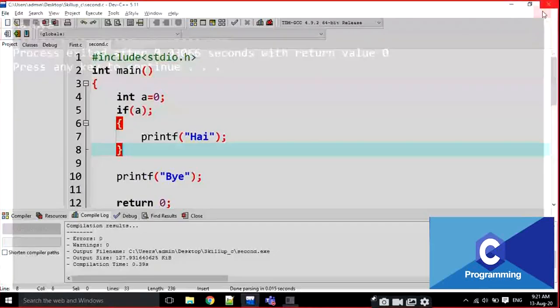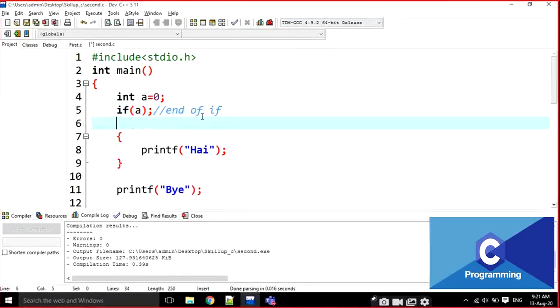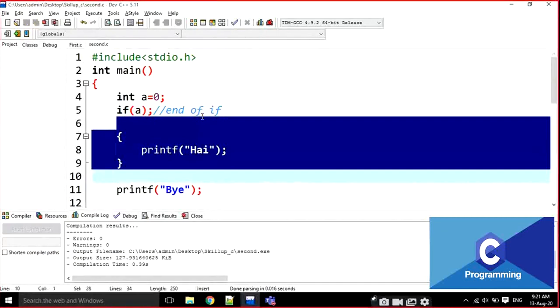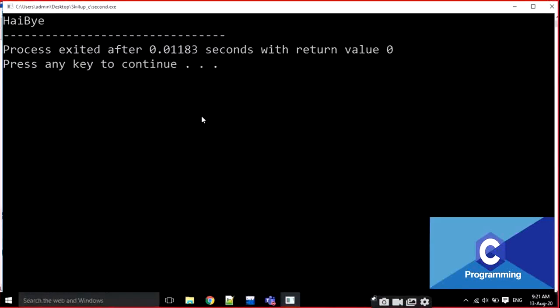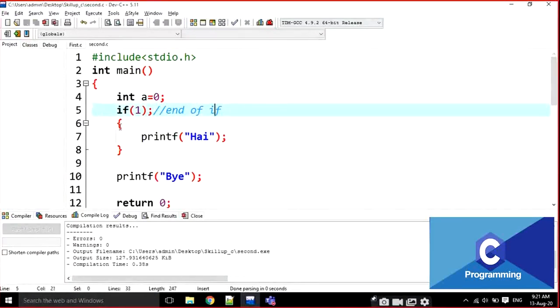Okay? Yes, putting a semicolon after the if is not an error, not a syntactical error. That means it is the end of the if at this line. End of if, that's it. There is no relationship between that if block and this statement block. It is executed normally, whether the condition is true or false. Hi and bye are going to be executed. Okay, note down everyone. Note down this point.